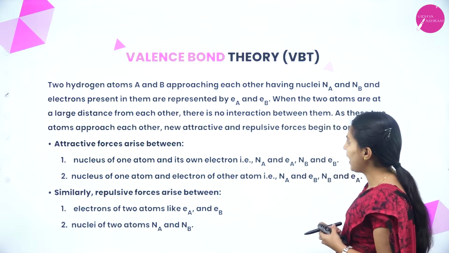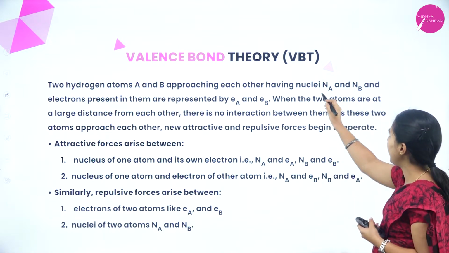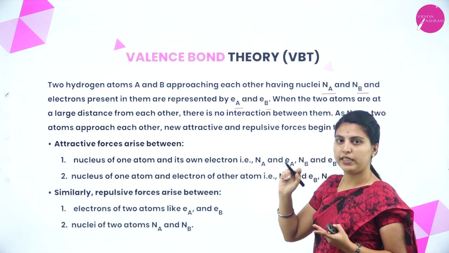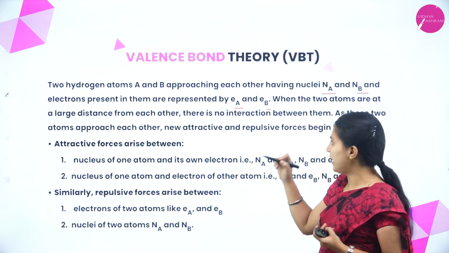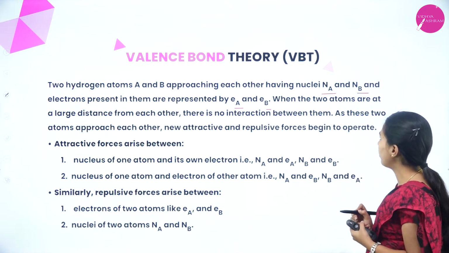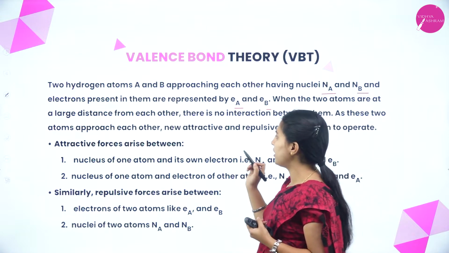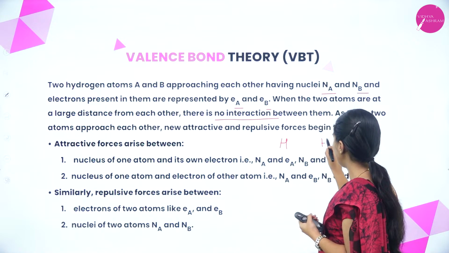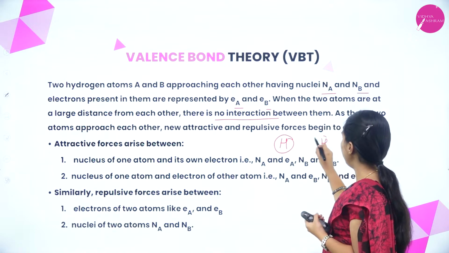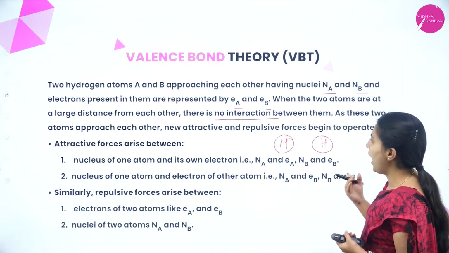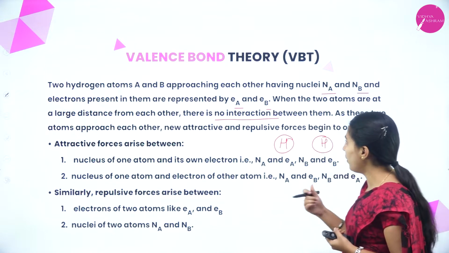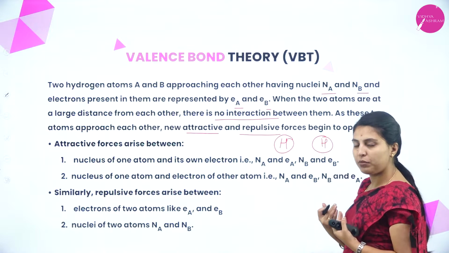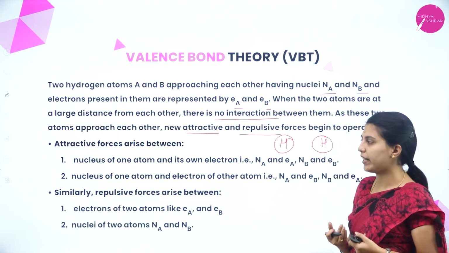So, 2 hydrogen atoms A and B approaching each other have nuclei Na and Nb, and the electrons present in them are Ea and Eb, because hydrogen has only 1 electron. When 2 atoms are at a large distance from each other, there is no interaction between them. This is H, this is another H, so no interaction because of the large distance. As these atoms approach each other, new attractive and repulsive forces begin to operate. When they come a little closer to each other, there is a repulsive force and also an attractive force.